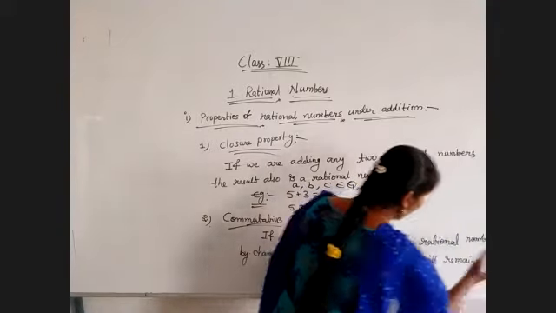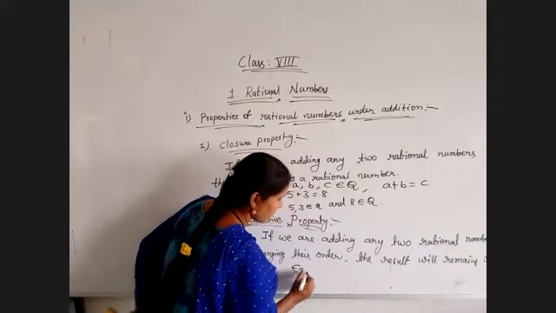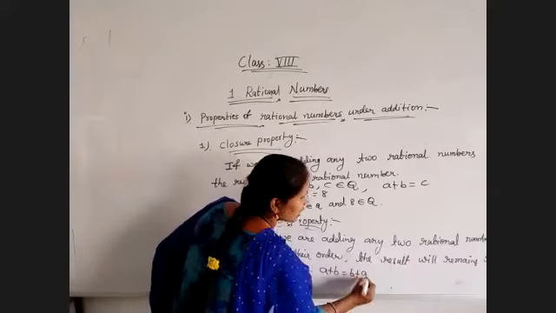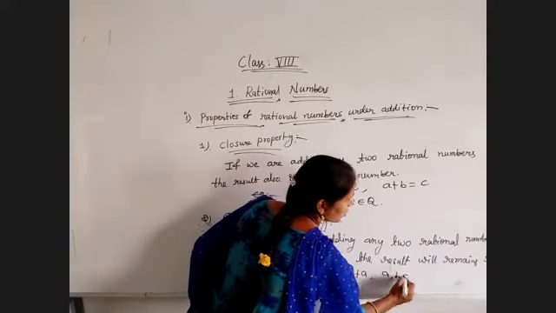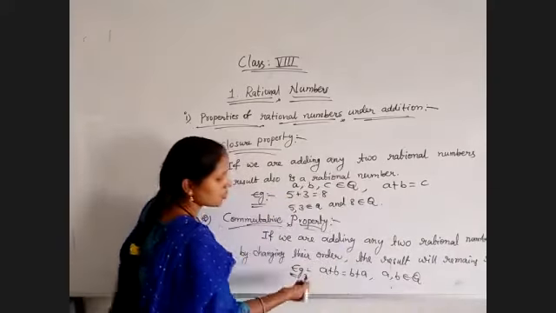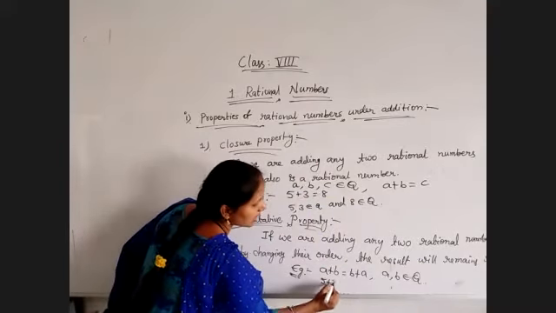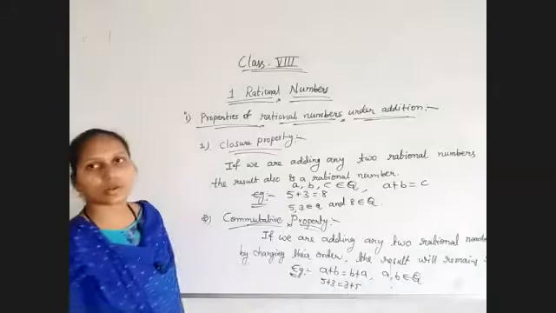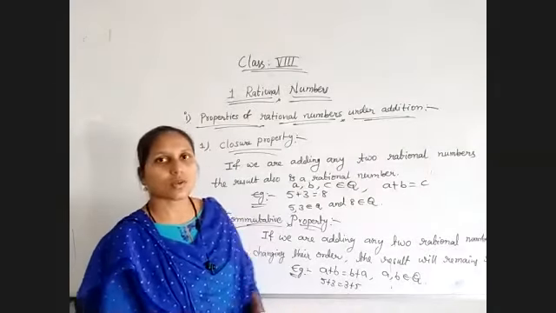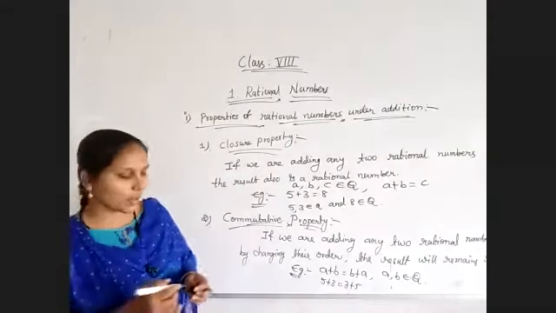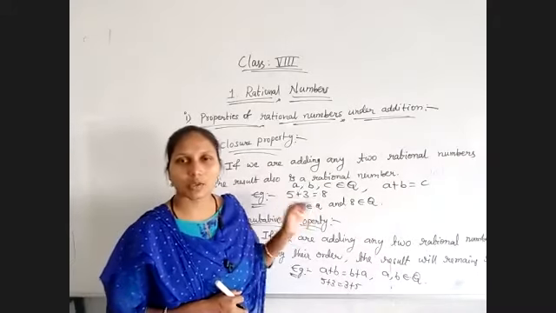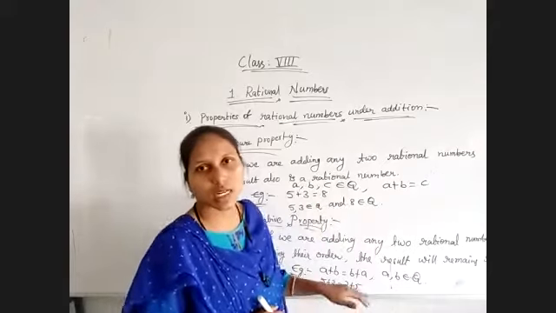So the best example is A plus B must be equal to B plus A, where A, B belong to rational numbers. The example was 5 plus 3 is equal to 3 plus 5, and 5, 3 belong to rational numbers. So once again I am explaining two properties. Listen. Closure property states that if you are adding any two rational numbers, the result also is a rational number.